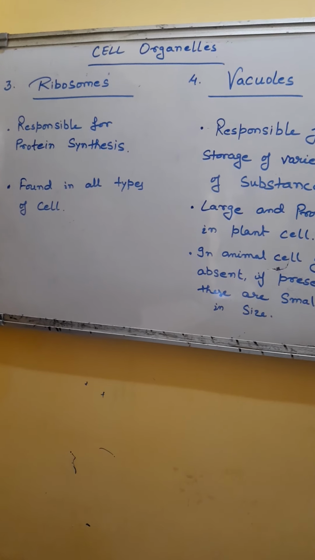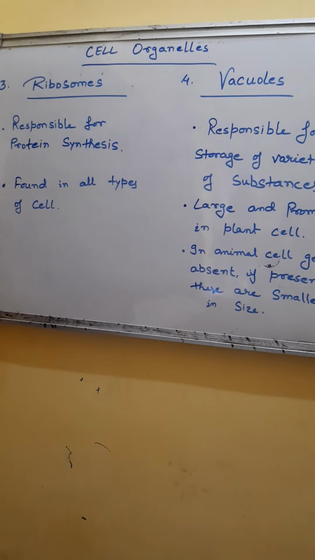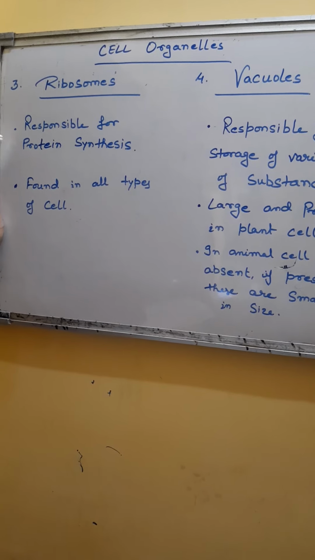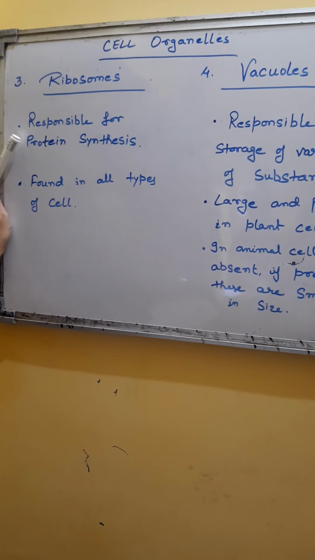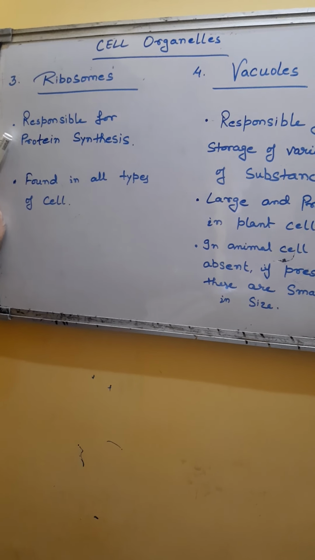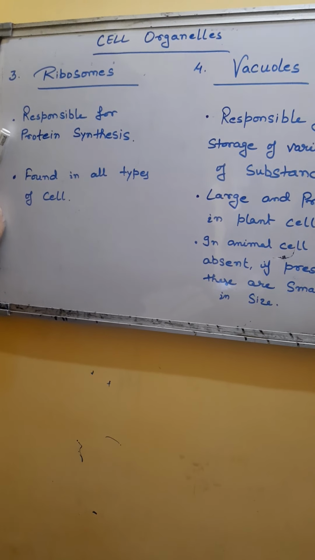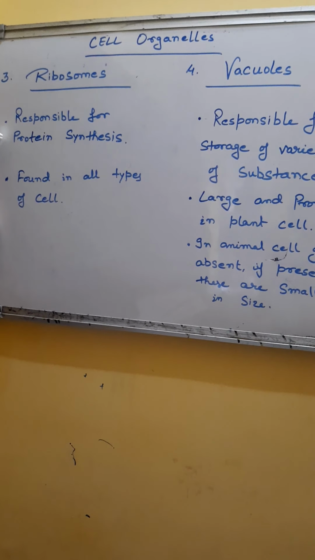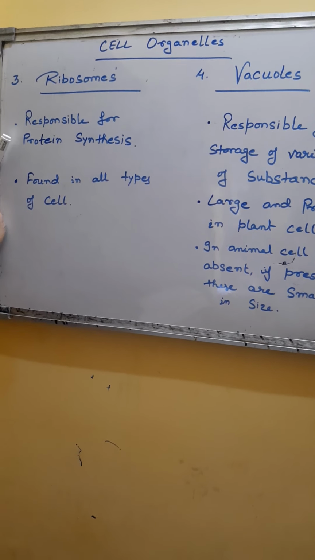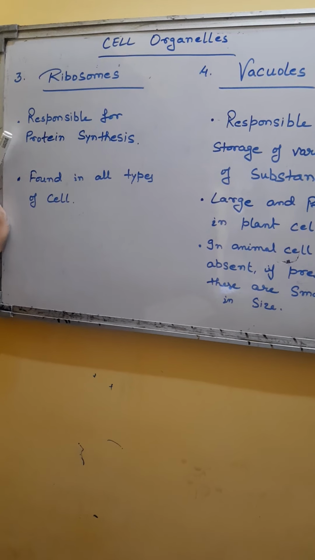The ribosomes are responsible for protein synthesis. These have a primary function of protein synthesis, and that's why these are called protein factories of the cell. Since these are present on the surface of RER, they produce protein which passes through special channels inside the endoplasmic membrane, and from there it goes and gets stored in the Golgi complex.